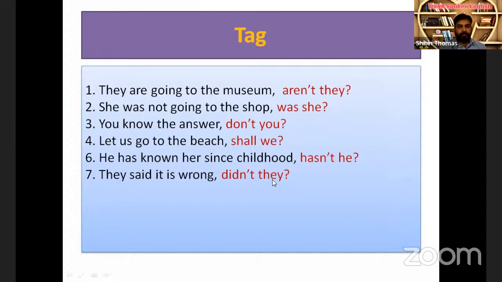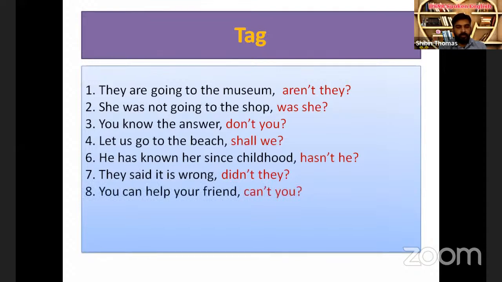Didn't say. So this process must happen within a second. Then only we can speak fluently. So practice will make us speak fluently like this. This is an important part of communication. Sometimes we ask about rain: "It's raining, isn't it?" We speak the same in our mother tongue. So this is how we say tag questions in English.